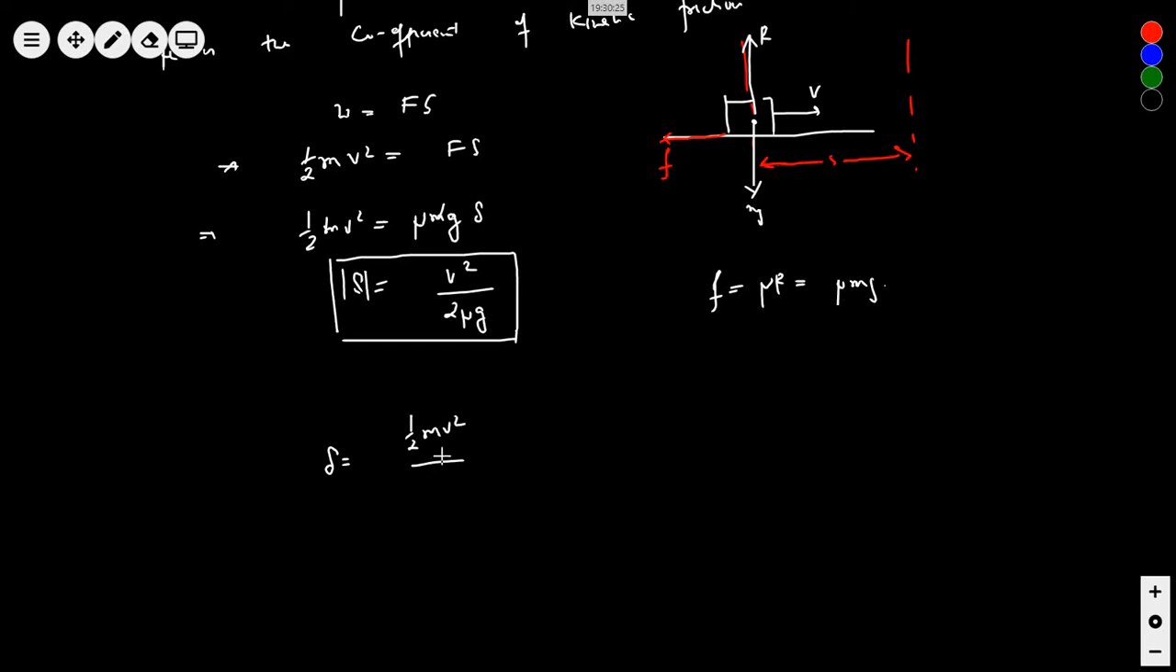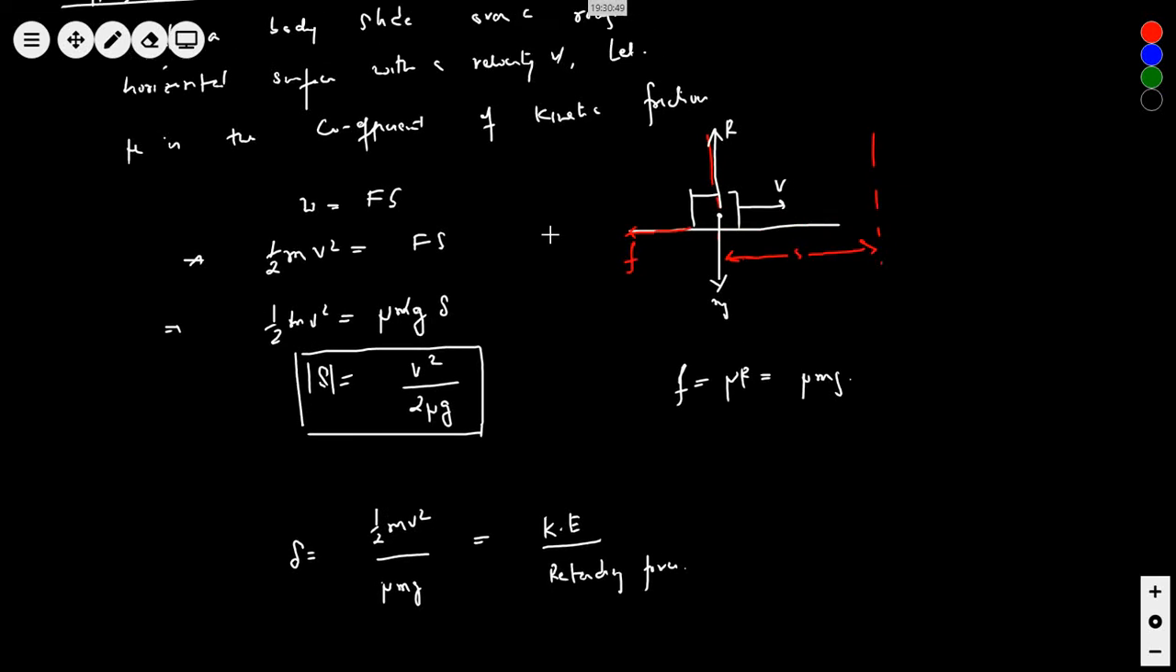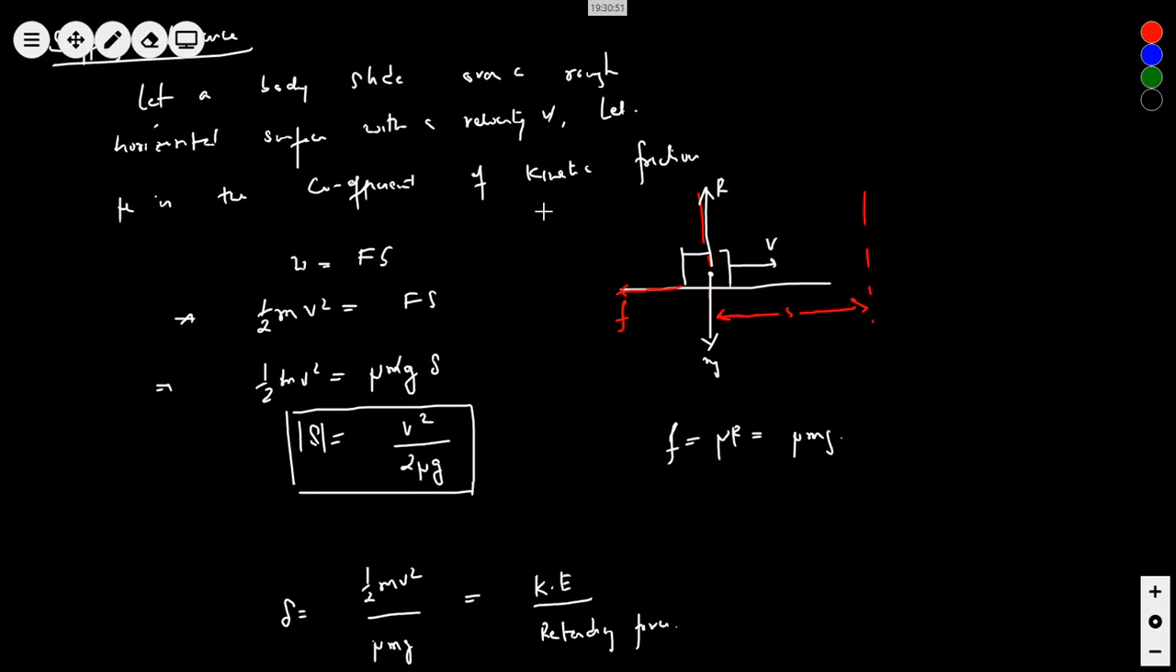Now look at this case. Instead of cancelling the m, can I write mu mg? Then isn't this kinetic energy by retarding force? This is another way of writing it, and this is how you can find out the displacement during an exam, in a particular question.